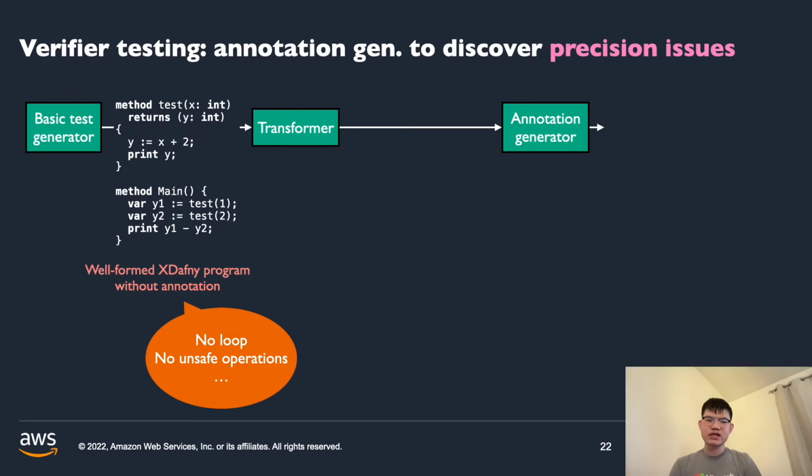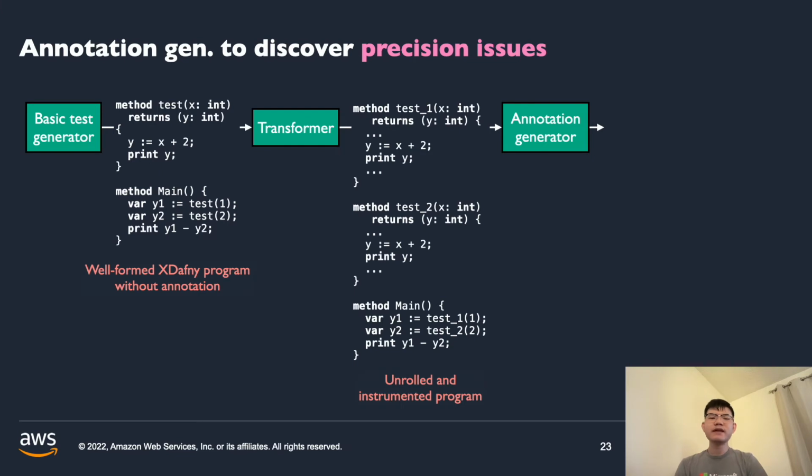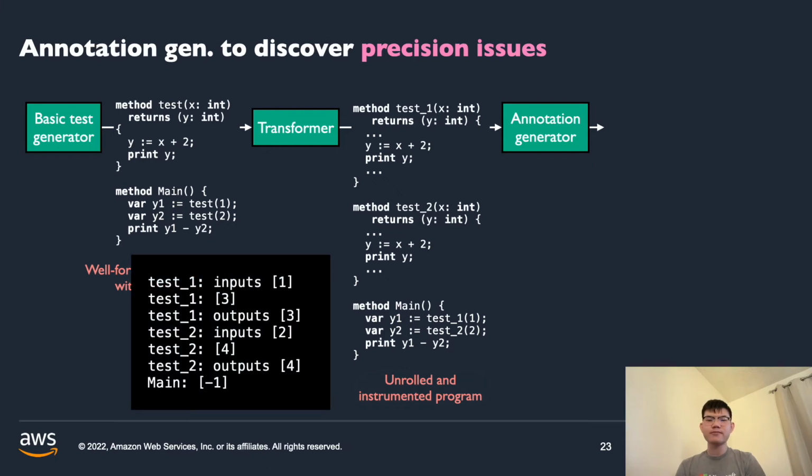We put some restrictions in the X-Dafny program so that it is easy for us to satisfy the Dafny verifier. For instance, we do not add any looping constructs because doing so would require us to provide a proof of termination. Given this initial X-Dafny program, we transform the program to unroll it so that each function is called at most once and log the inputs and outputs of the functions. By running this transformed program, we obtain a concrete execution trace.